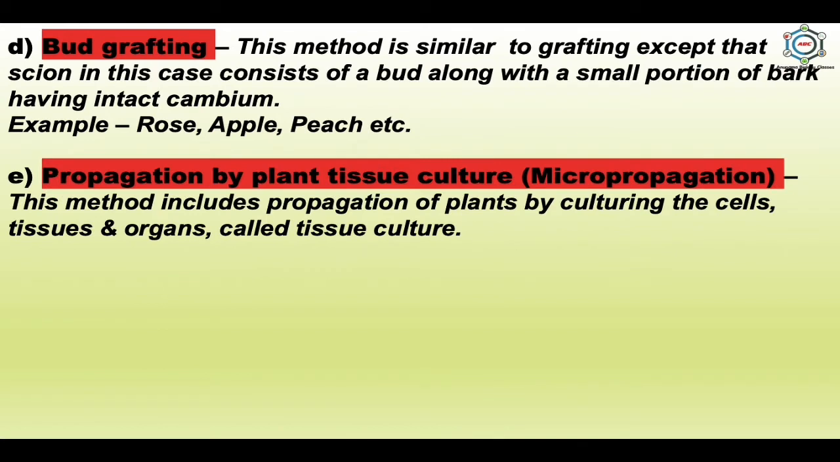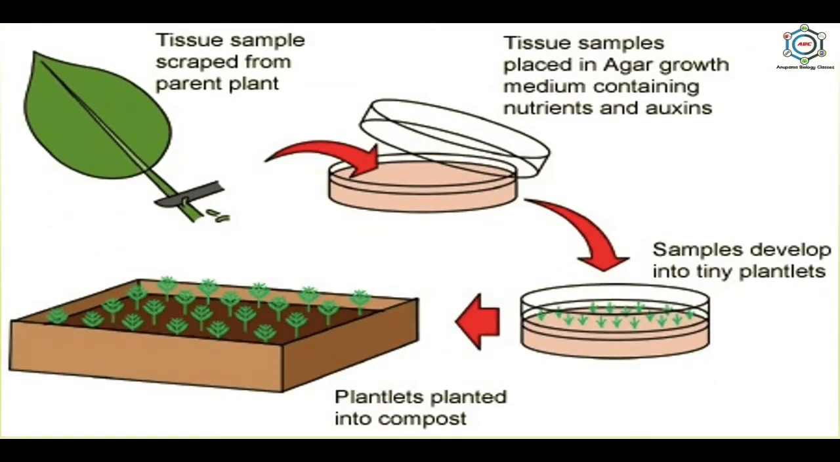Next is propagation by plant tissue culture. This is also known as micropropagation. This method includes propagation of plants by culturing the cells, tissues and organs, known as tissue culture. Here, a tissue sample is scraped from the parent plant. Then the tissue sample is placed in agar growth medium containing nutrients and auxins. Then the sample develops into tiny plantlets and then the plantlets are planted into compost. This is the complete process of tissue culture.